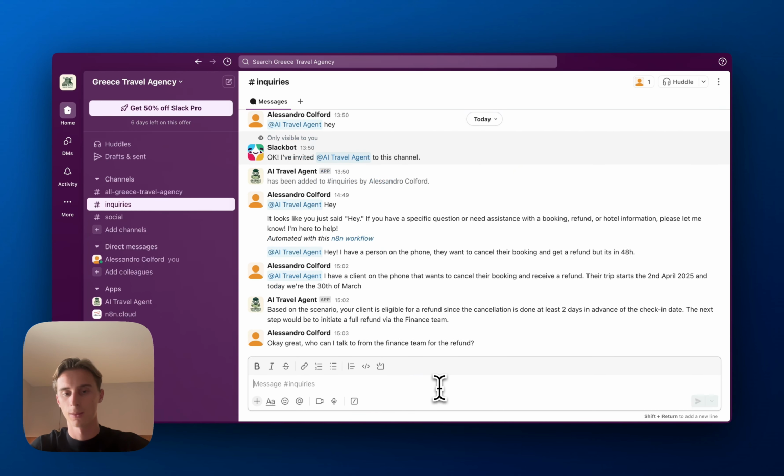So what you could also do is have it triggered whenever there's a new message in the chat, but I do not recommend it, because then any type of message that is sent will start triggering it. But here, as you can see, it replied back: You can talk to Julia Smith, who is the head of finance, but currently she's in a meeting. However, Max Grace is a customer service rep and is available in the office. You may want to start the conversation with him.